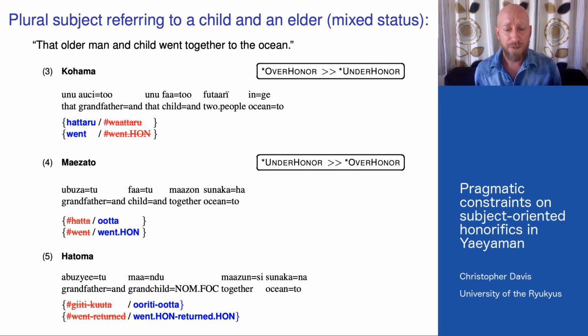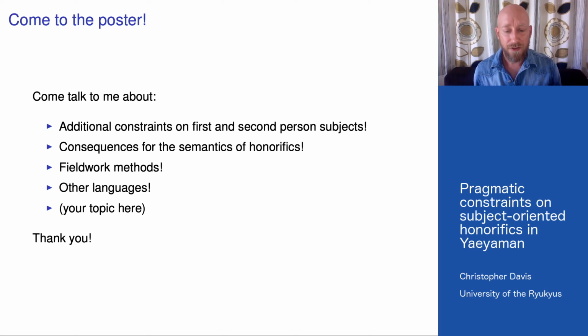Now, this divergence between varieties tells us that both of our two constraints are independent, they're violable, and that they're subject to language-specific ranking. Now, this has been but an appetizer, so if your appetite is whetted, please come to my poster for more constraints, more semantics, more languages, and more of whatever you want to talk about.